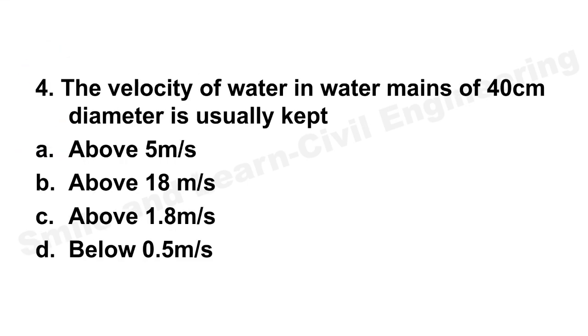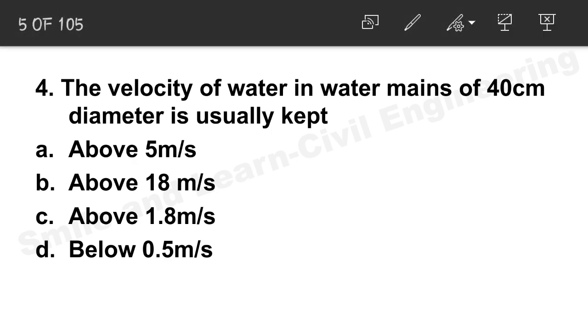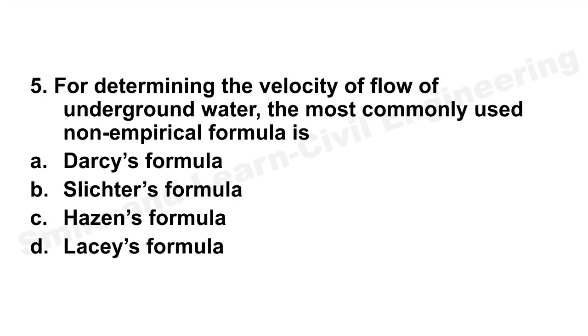The velocity of water in water mains of 40 centimeter diameter is usually kept. If the pipe is 40 centimeter diameter, then velocity is kept always above 1.8 meters per second. It will never be below 1.8 meters per second. Option C is the correct answer. Let's move on to question number 5.